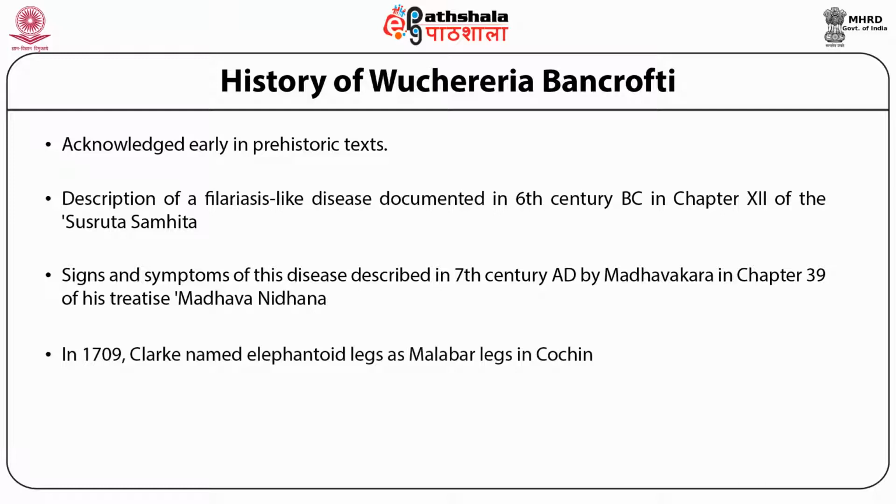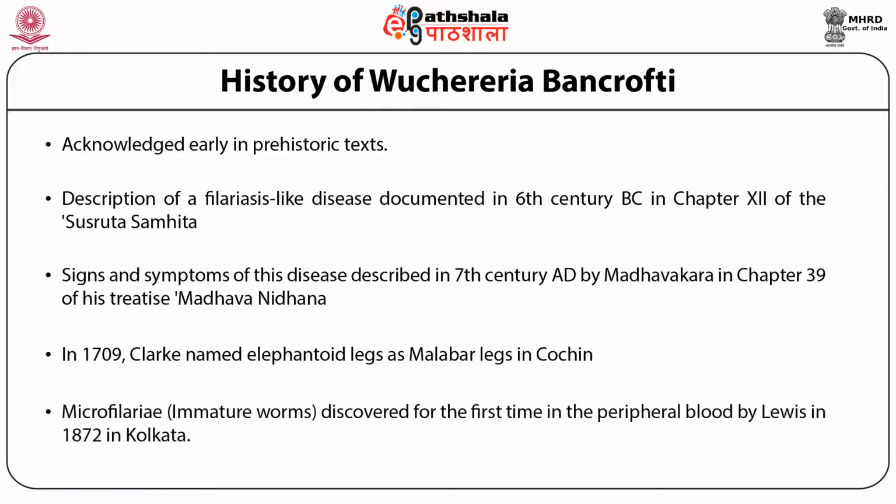In 1709, Clark named elephantoid legs as Malabar legs in Cochin. That is the sign and symptom of this disease. Whereas microfilariae were discovered for the first time in peripheral blood by Lewis in 1872 in Kolkata.